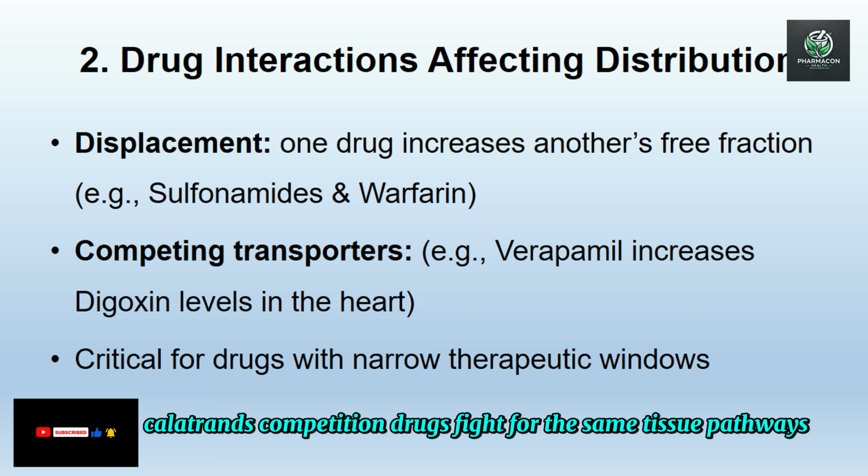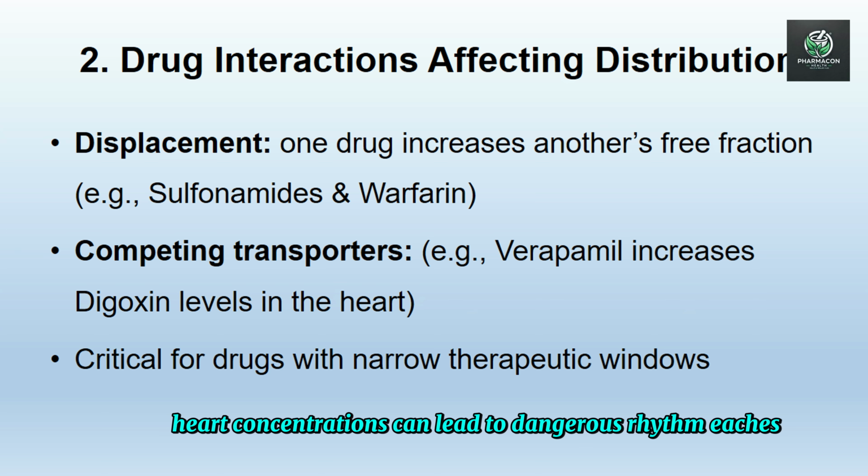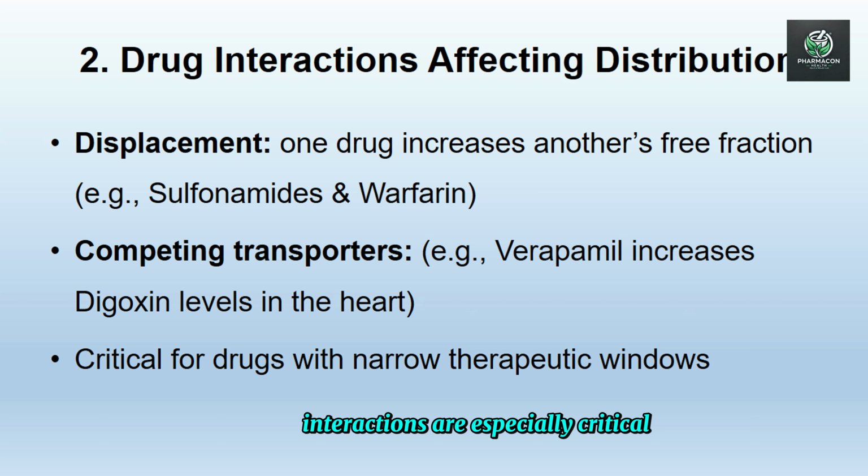Tissue binding competition: drugs fight for the same tissue pathways. Example, verapamil boosts digoxin heart concentrations, which can lead to dangerous arrhythmias. Interactions are especially critical for medications with narrow safety margins, drugs that are highly protein-bound, and cardiac and neurological treatments. Always check for distribution interactions when prescribing multiple medications.